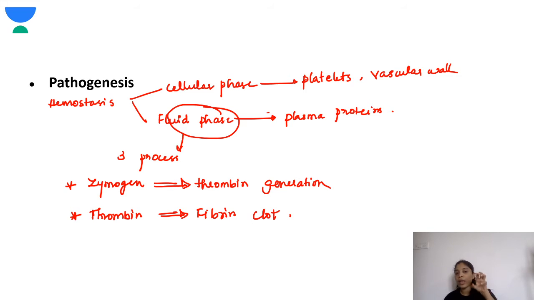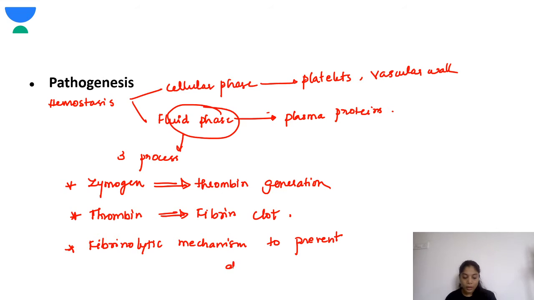So a very complex fibrinolytic mechanism takes place to prevent the propagation of the clot. So this is the main hemostasis mechanism.